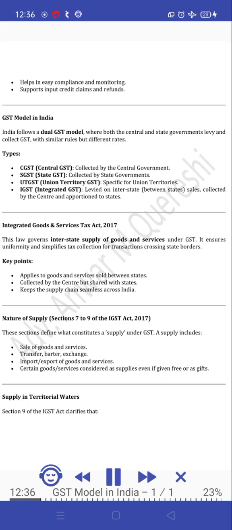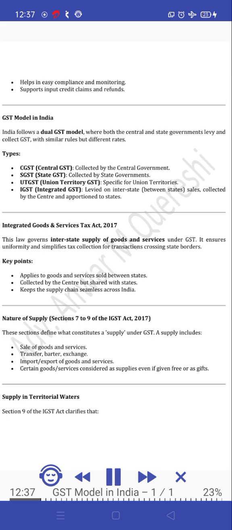Integrated Goods and Services Tax Act, 2017. This law governs interstate supply of goods and services under GST. It ensures uniformity and simplifies tax collection for transactions crossing state borders. Key points: applies to goods and services sold between states. Collected by the center but shared with states. Keeps the supply chain seamless across India.